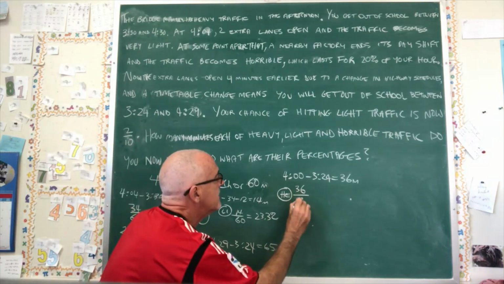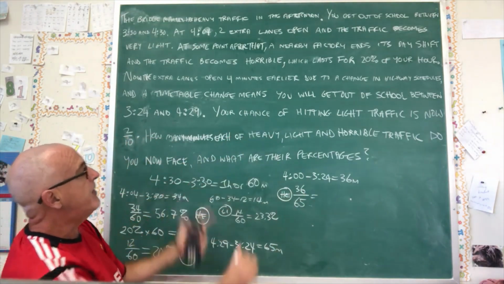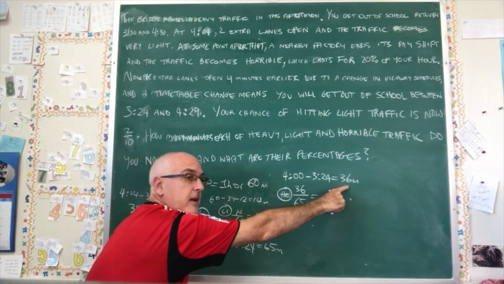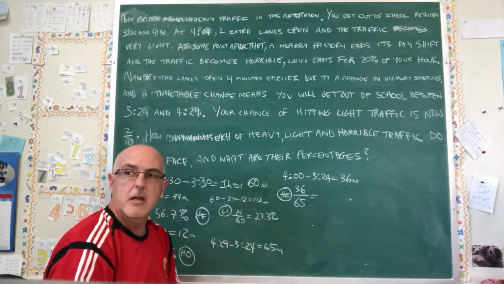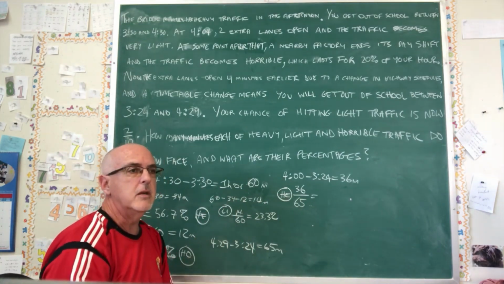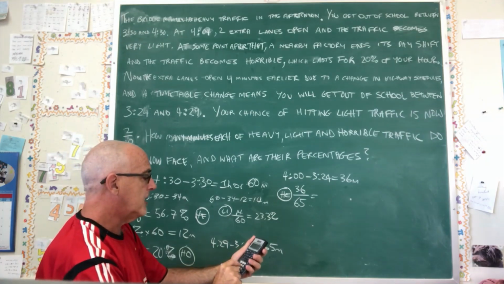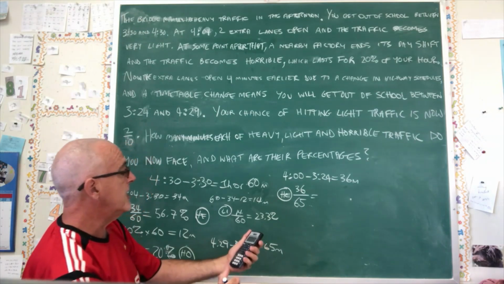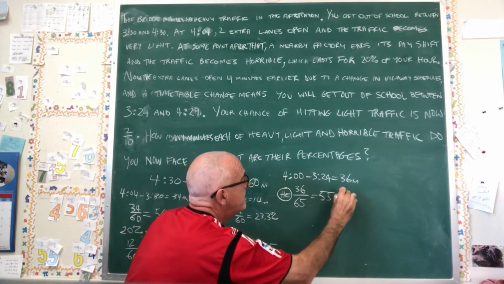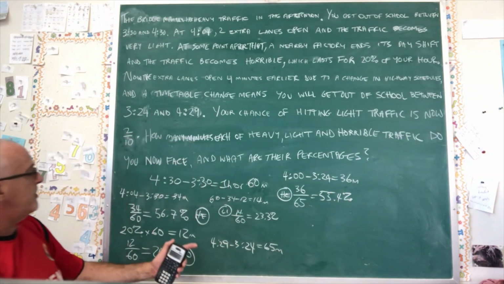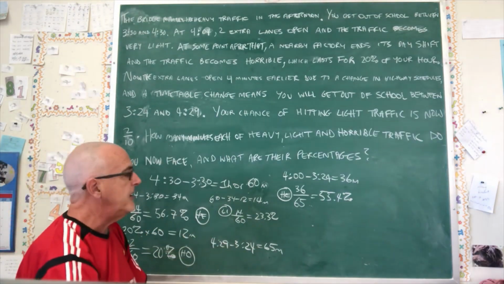So we have 36 over 65. Because the final question asked not only for how many minutes, which we just found, but it asked for the percentage. Well, that's why I'm asking for the percentage, because I don't want this to be too easy. I'm trying to do a task style question, not one of those little questions. So 36 divided by 65 gives a percentage of 55.4. So we can see that the percentage has changed. It has gone down a little bit. The heavy traffic, there's a little bit less of it.